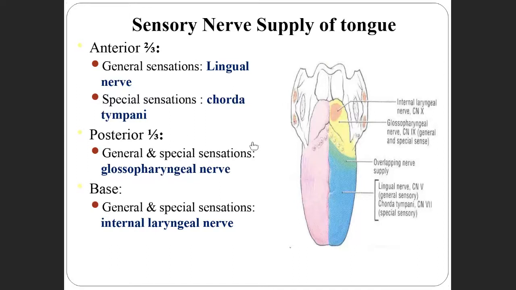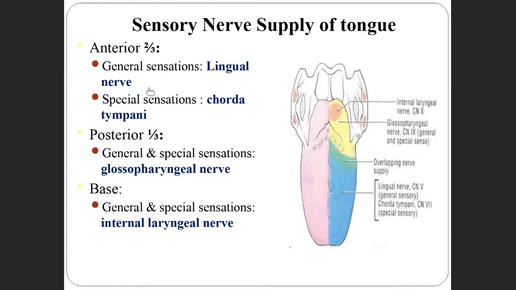Generally the tongue is divided into three parts: the anterior two-thirds, the posterior one-third, and the base or innermost part of the tongue. The anterior two-thirds has general sensation and special sensation, for touch, pain, and all the tongue activities.